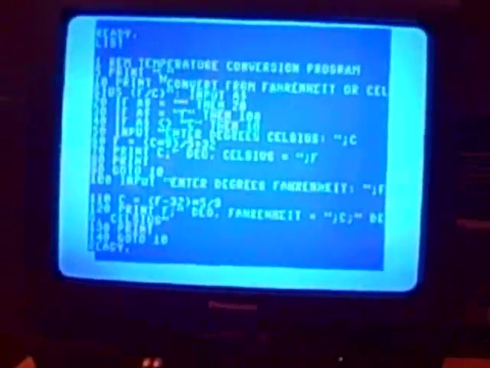Anyway, 12 degrees Fahrenheit is negative 11.111111 degrees Celsius. Cool. So then it starts over again, and what I can do is press run stop, restore. Sometimes it doesn't work. Okay, you need to hit it with enough force. So that's clear. Now I'm going to type list, and that will give me the entire program back again.